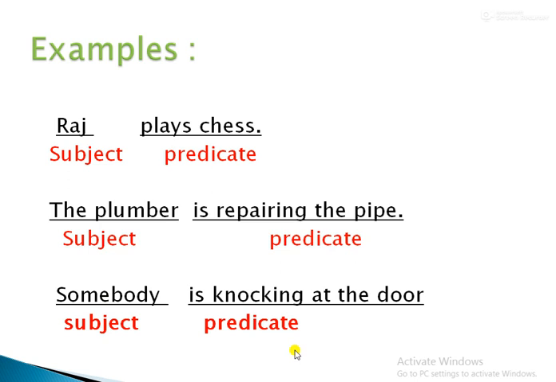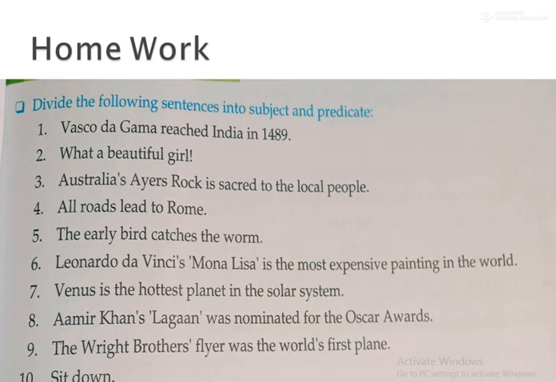So you know very well about subject and predicate. Even last session you have done it. So next one, I have given you some homework. Divide the following sentences into two parts, subject and predicate. First one, Vasco da Gama reached India in 1489. Second sentence, what a beautiful girl.